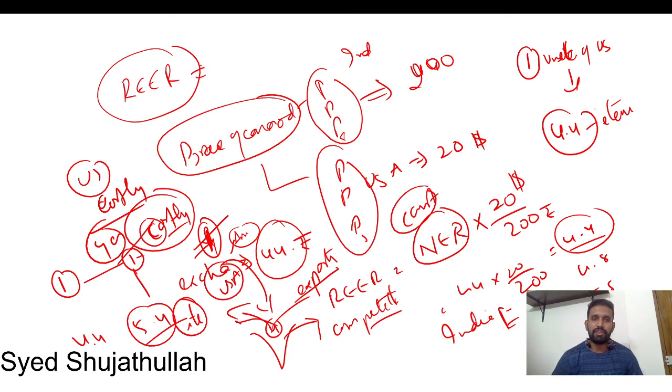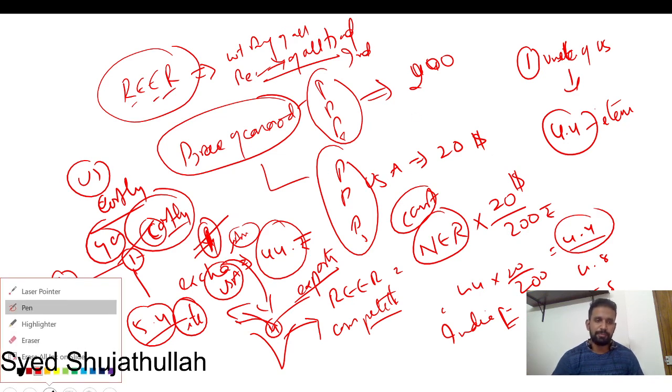Okay, real effective exchange rate is nothing but again the weighted average of all real exchange rates of all trading partners. Here also same. Nominal effective exchange rate is with all major trading partners. Real effective exchange rate is also with all trading partners. Generally, they take the average.